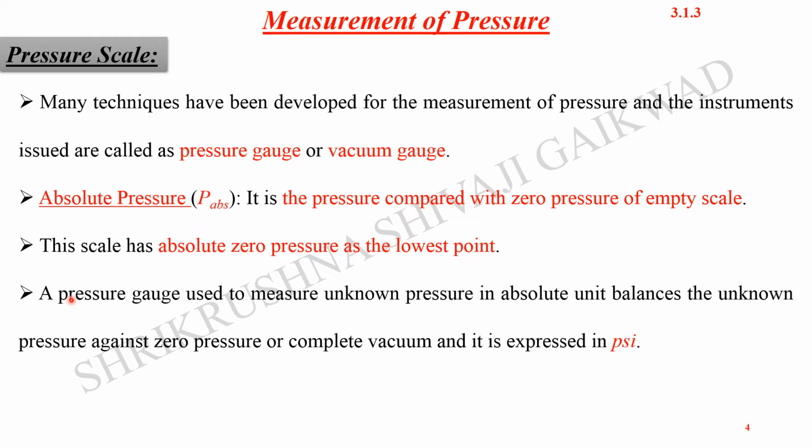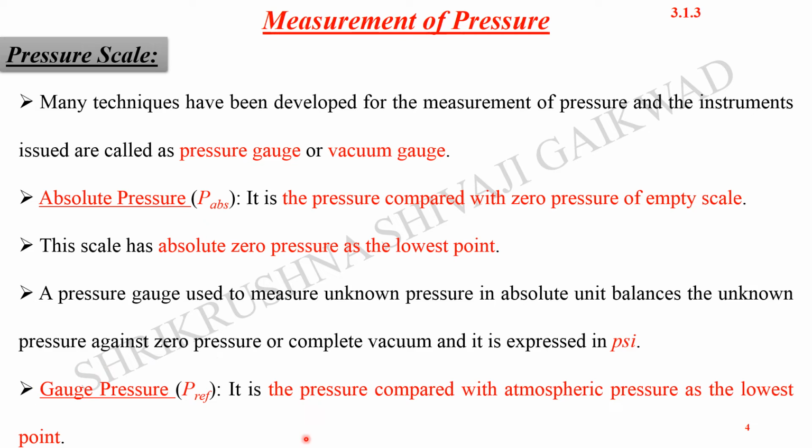Here, what it compares is that there is one reference level, and with that reference level you compare the pressure present in the space, and it gives us the pressure difference between the 2 points. One is the reference, the other is the actual pressure of the system. So gauge pressure is the pressure compared with the atmospheric pressure as the lowest point.